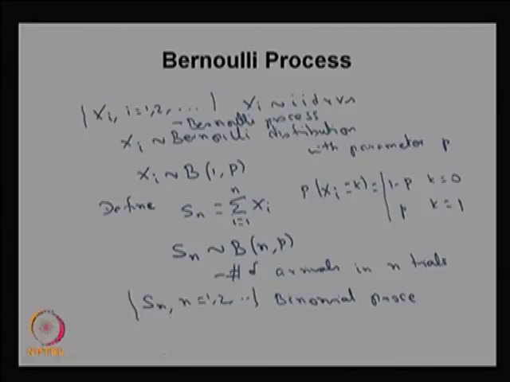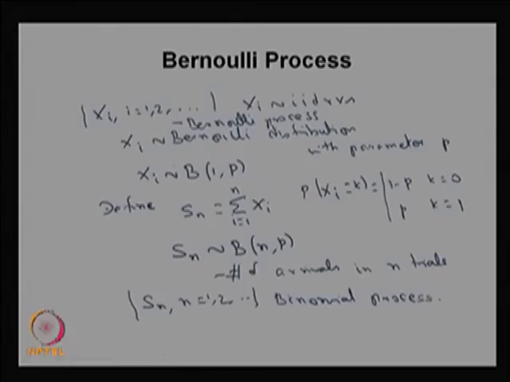Therefore the sequence Sn for n equal to 1, 2, 3 is a binomial process. Since you have collected arrivals over the possible values 1, 2 and so on, this is one of the discrete time arrival processes. Similarly, we are going to explain the continuous time arrival process, whereas here the binomial process is a discrete time arrival process.